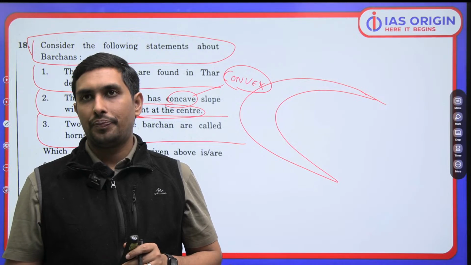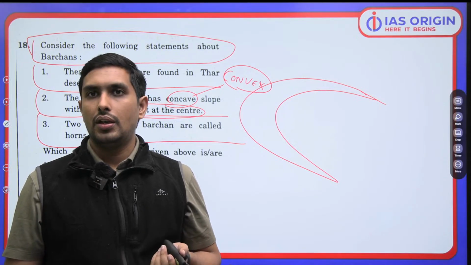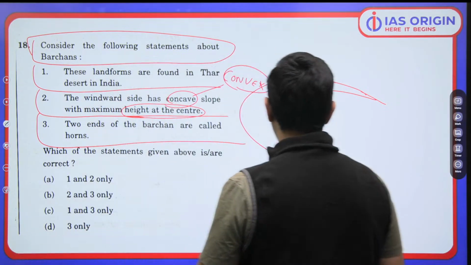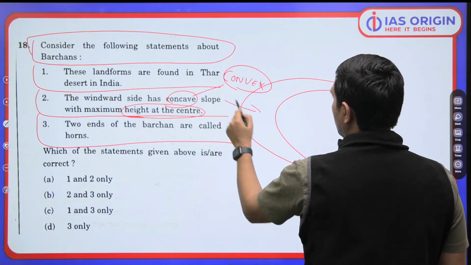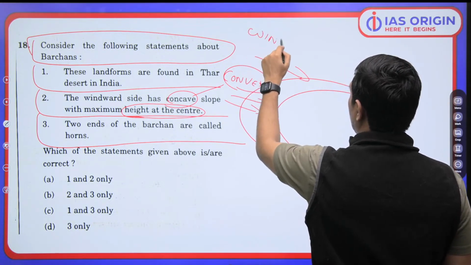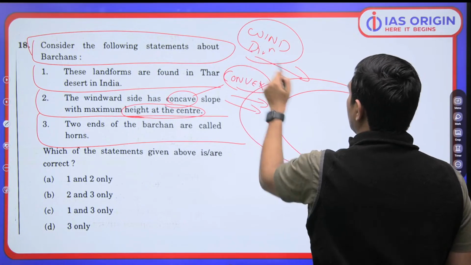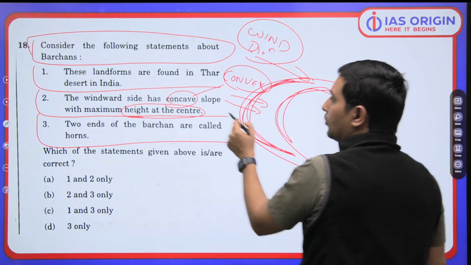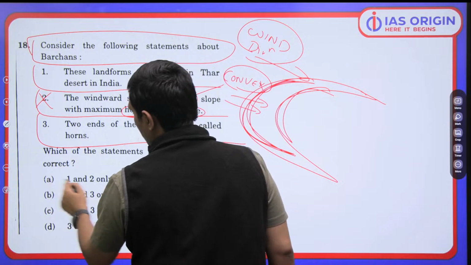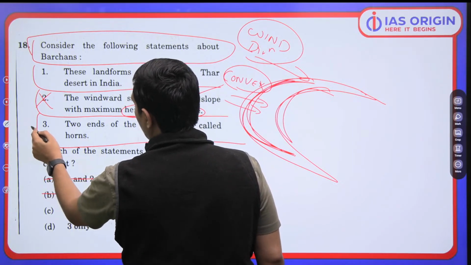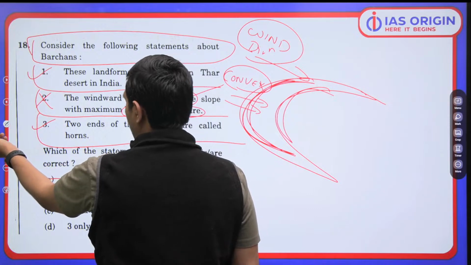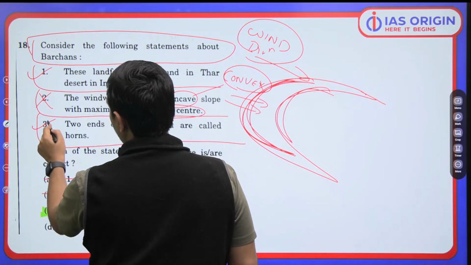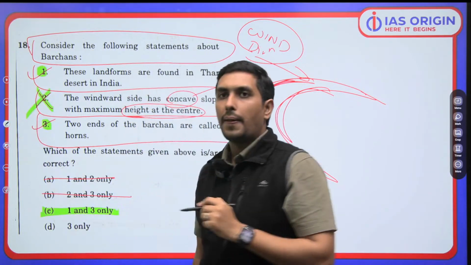So for example, if you talk about the wind direction, you have to understand how it plays out. Okay, like if it is like this, so this is going to be the wind direction. Because the wind direction is like this, this side is convex, not concave. The leeward side is concave. This is the convex side, na? So ये गलत statement है. The second statement is गलत. So we eliminate like this, and we are left with first and third, which are absolutely correct. So we can certainly go with C as the right answer, because 1 and 3 are correct, but the second is incorrect.